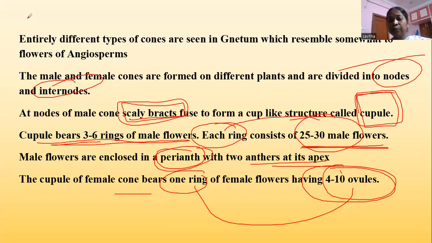Perianth is nothing but a small structure in which we can't differentiate between the petals and the sepals. Only one structure is there. From the perianth, 2 anthers arise at the apex. The cupule of the female cone bears 1 ring of female flowers having 4 to 10 ovules.